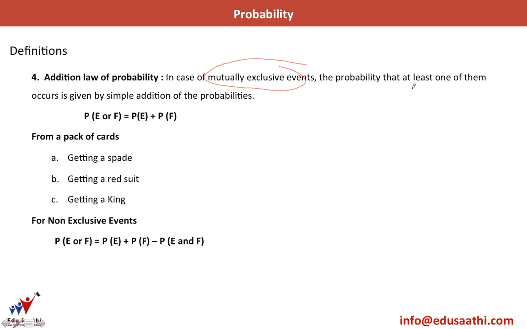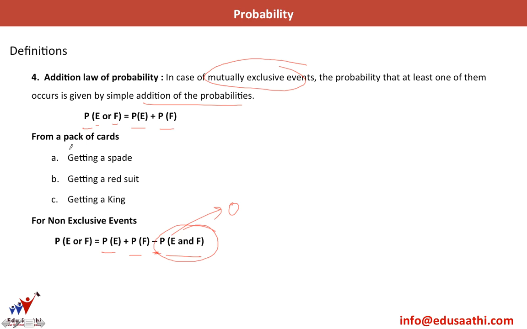The probability that at least one of them occurs is given by simple addition of probabilities. So that means P of E or P of F is simply P of E plus P of F. For non-exclusive events, we have P of E plus P of F minus P of E and F. In the case of mutually exclusive events, this P of E and F is actually equal to 0.